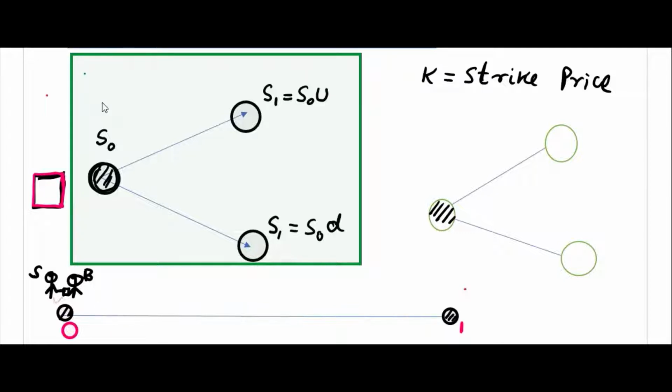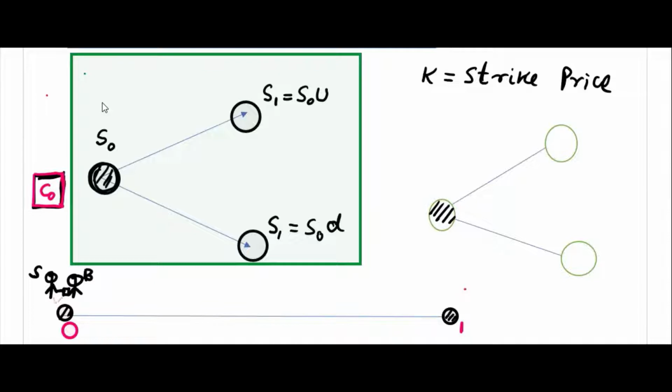The notation for that amount is C naught, the premium, or the value of the option, the value of the contract. To keep the option, the buyer has to pay some amount to the seller, that is C naught.